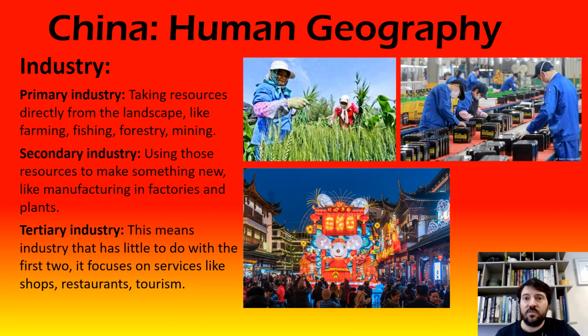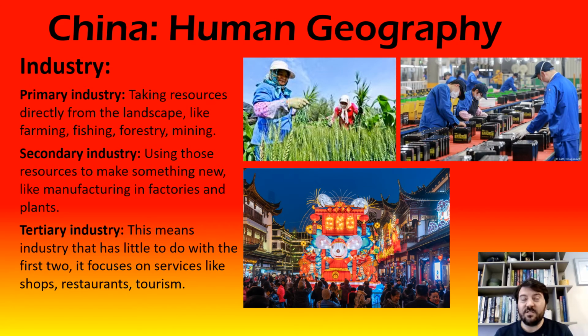So that's primary industry. And most countries back a long time ago in history, primary industry was basically most of what they did. Most of what they did was farming to generate food. But as countries have evolved and become more modern, it's a much smaller part of what they do every day. In China, it takes up 10%, which doesn't sound like much, but it actually is one of the biggest primary industries in the world. So 10% of what China does is in mining and farming, which actually is quite a lot compared with other countries.